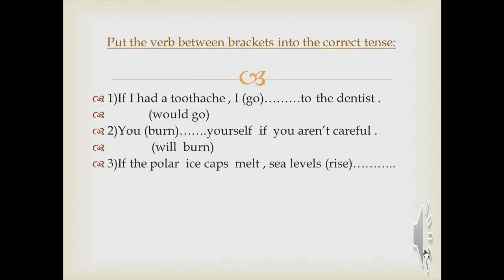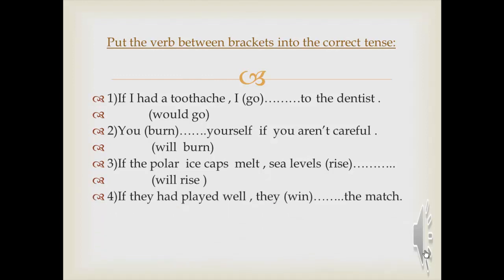Number 3, if the polar ice caps melt, sea levels will rise. So, after if here, the verb is in the present simple, so on the other hand, I will put will plus infinitive, will rise. Which type is that? The first or second or third? Yes, the first one. Correct.